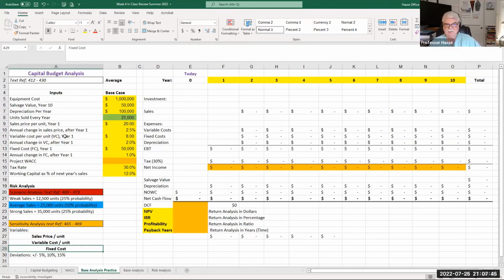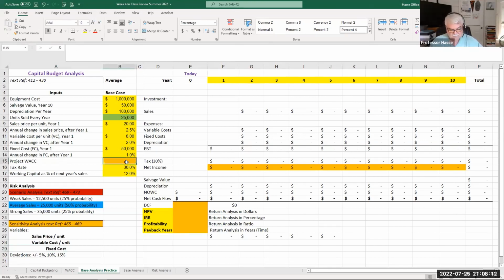Their inflation rate after year one for the selling price is 2.5%. It's costing them $8 a unit variable cost to produce it. That's changing at an inflation rate of 2% every year. Their fixed costs are $50,000 per year, and that's changing at an annual inflation rate of 1%.